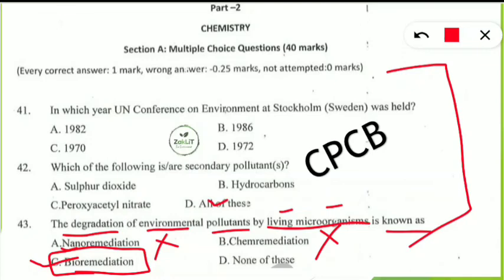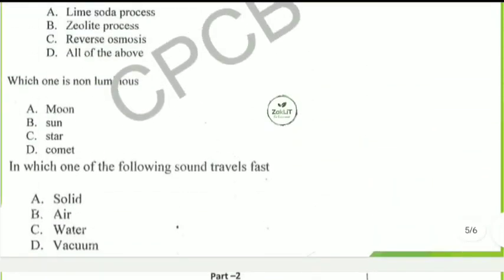No need to worry if you go and see the GATE syllabus of chemistry and the syllabus for DU MSc. It is good, but it will cause more problems in your mind. It will give you a bad and negative impression that we have to focus on all these many subjects. So don't focus on that. Focus on whatever is available with us. These previous questions are the best thing. We can practice these and we can get good marks. So these were the areas which you should focus on.